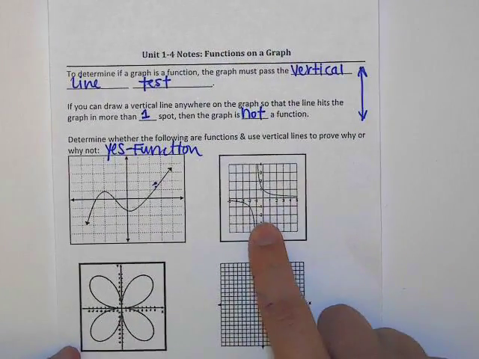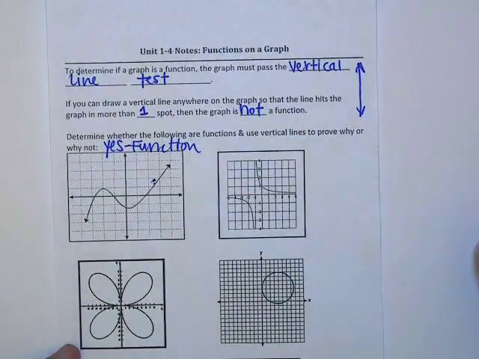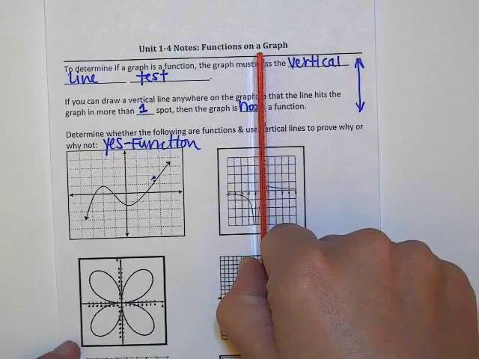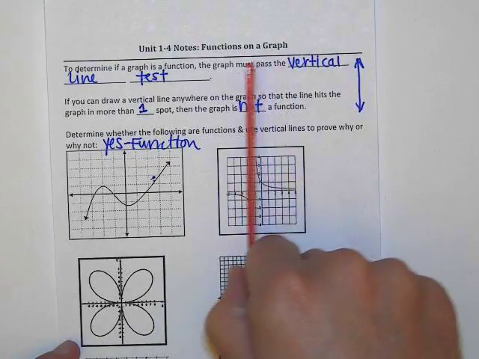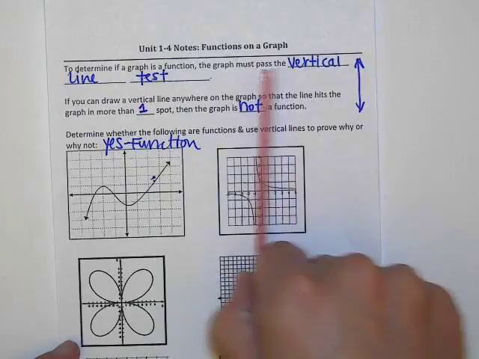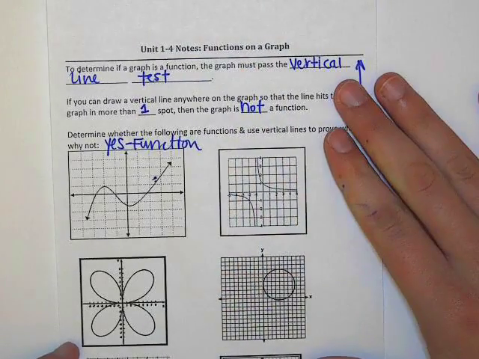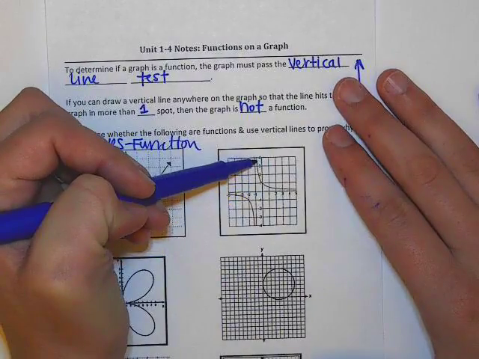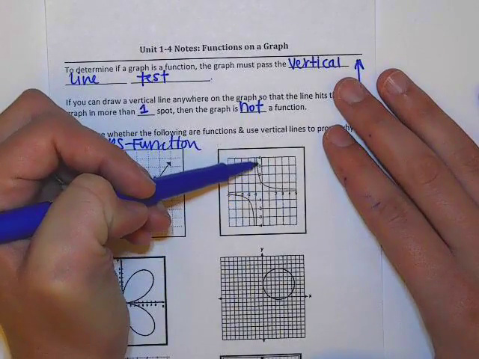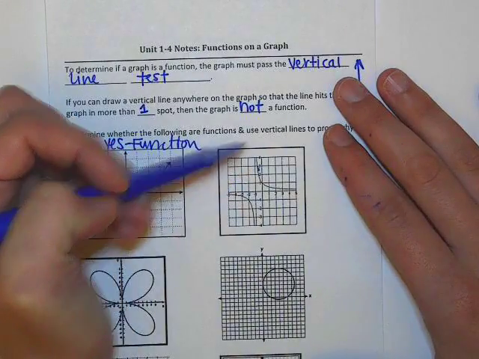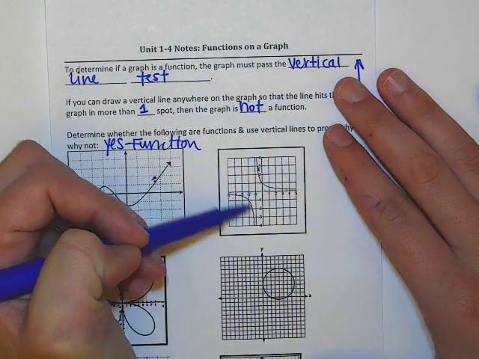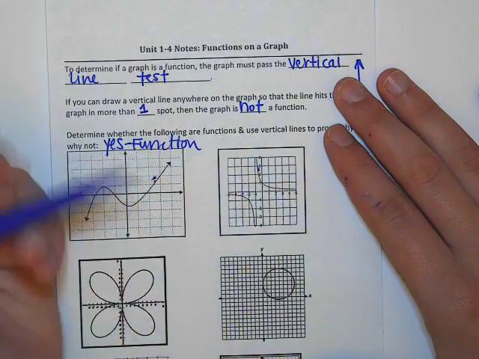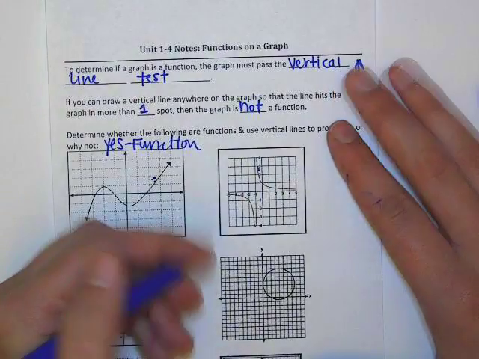Then I've got my next graph. Okay. If I take this red line and I draw a vertical line anywhere on the graph, would this be a function? Yes. If you notice right here, it's going to get really, really close to that -1, but it's never actually going to touch it. Same thing down here. Neither one of them are touching that -1, so that would be considered a function, yes.